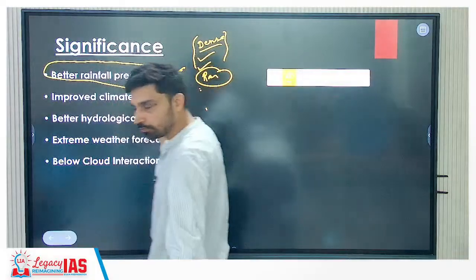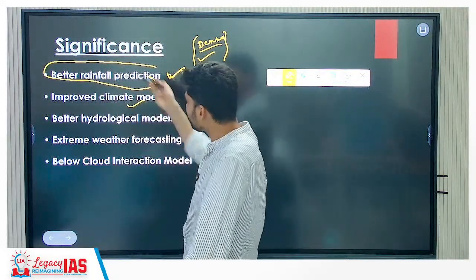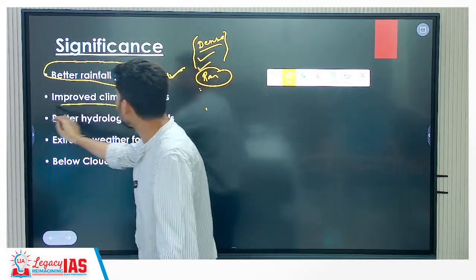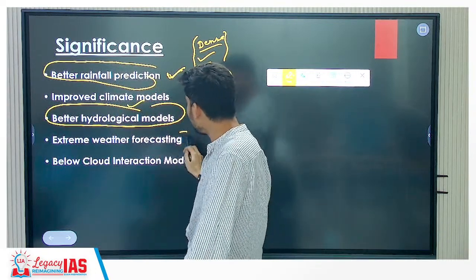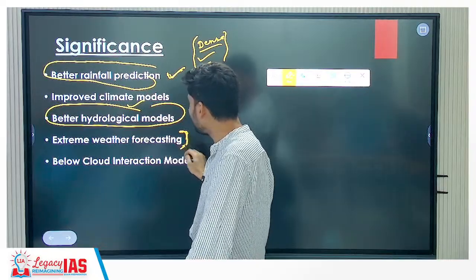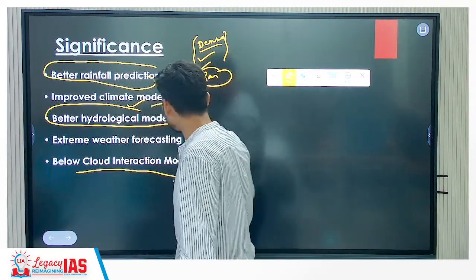Okay, that's why it helps in what? Better prediction of rainfall. Then improved climatic models, because we are bringing new elements here. Better hydrological models to understand how water changes phase and all that. And also in the case of extreme weather forecasting, we can use it. Plus a below-cloud interaction model.